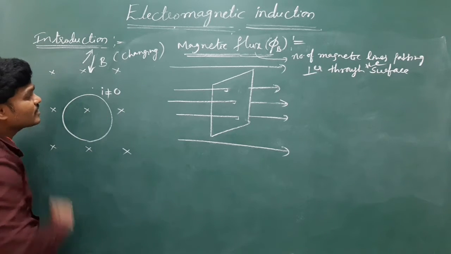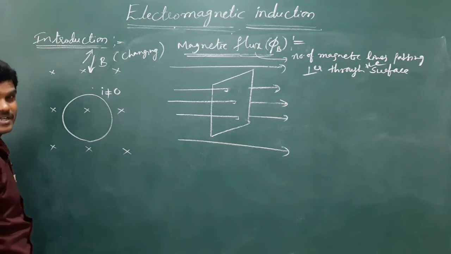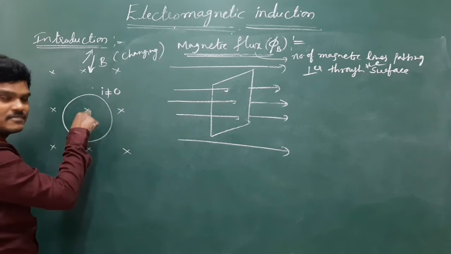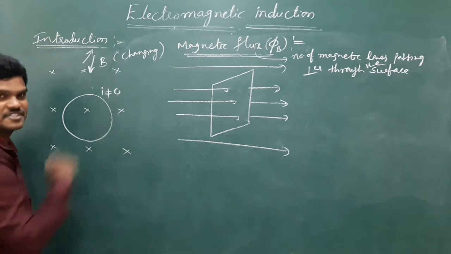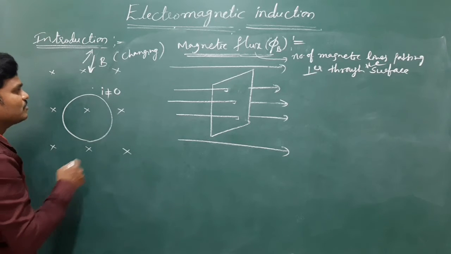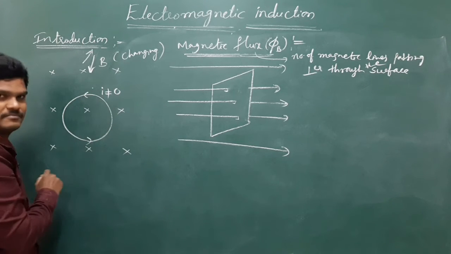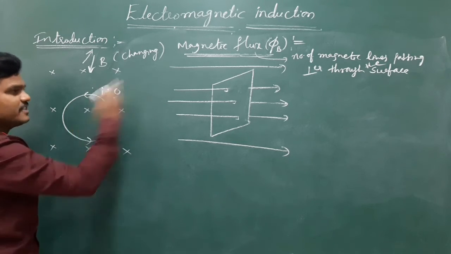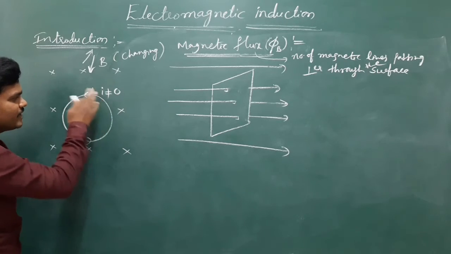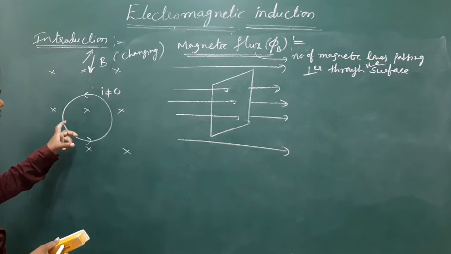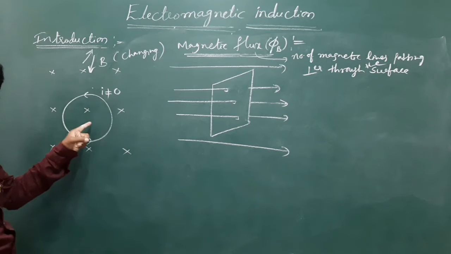So that current is called induced current. Of course, that will have some direction. That direction also I will decide in the next sessions in continuation. Let us suppose the direction is like this. This we will decide later. First of all, whenever the magnetic flux changes, some current is induced.